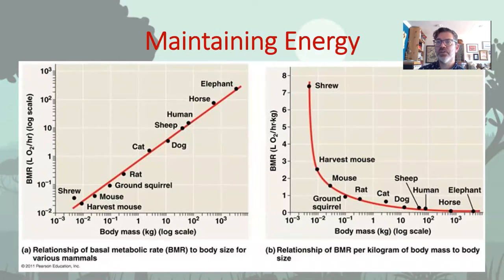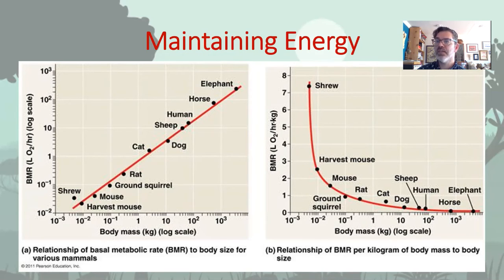Metabolic rate is measured as the speed at which food is broken down into usable energy. Someone with a slow metabolism eats a little, but still gains weight. Smaller animals have lower metabolic rates because they need less energy to maintain themselves. But if we look at the relationship between metabolic rate per kilo of body mass and body size, we see a different trend. Small animals actually have very high metabolisms for their size.